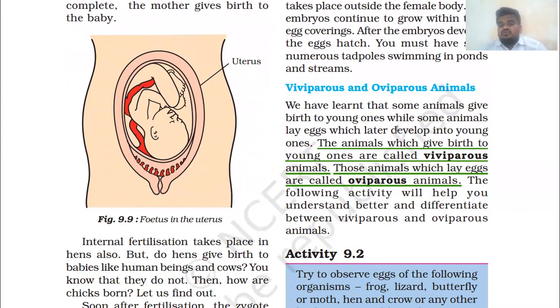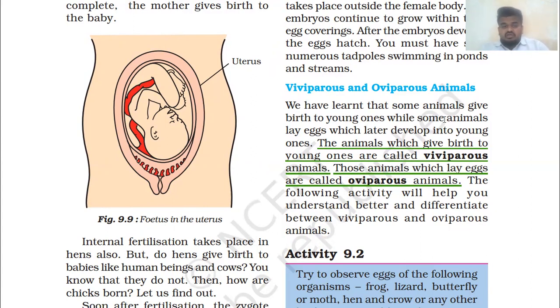So now moving forward to the next topic: viviparous and oviparous animals. Simply we can say there are two main types with the help of this sexual reproduction of these animals. So what is it actually? We have learned that some animals give birth to young ones, while some animals lay eggs, which later develop into young ones.